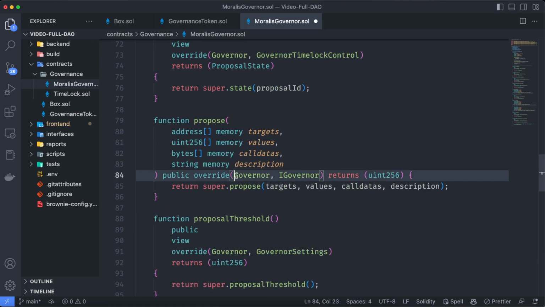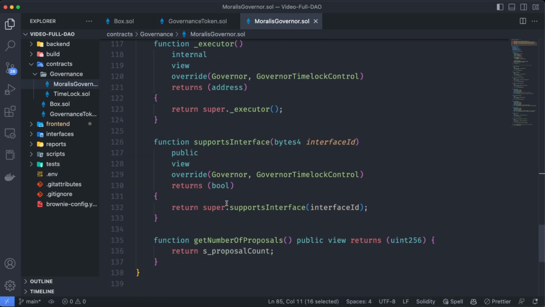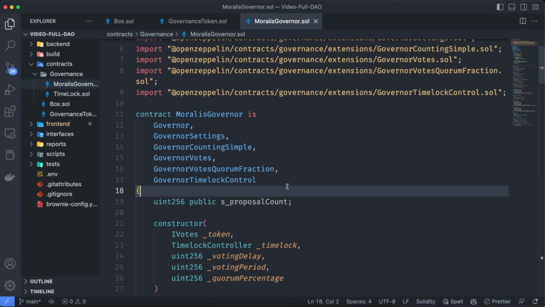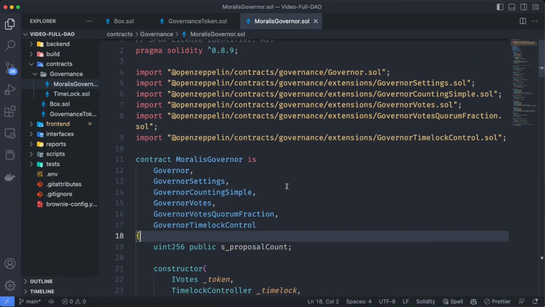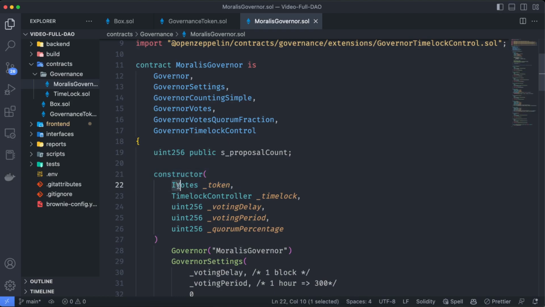So the last change I'm going to make here is to add 1 to the proposal count every time we generate a new proposal. This is not needed for the DAO itself, but is needed for us to be able to get this information from the frontend when we are creating the web page. And as easy as that, we have a governance contract. Remember, these governance tokens require an ERC20 token we already have, and now we need to create the time lock contract. So let's do that.